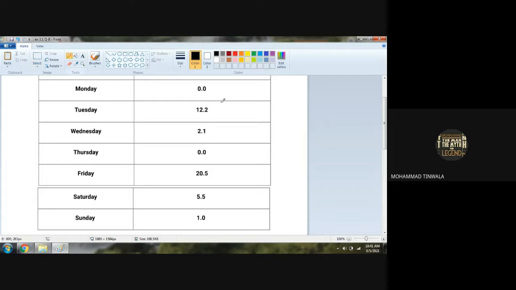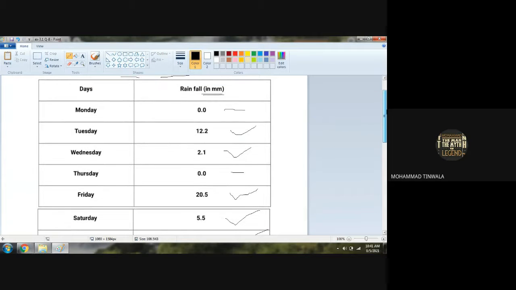Monday 0.0, that means no rainfall. Tuesday 12.2 millimeter. Wednesday 2.1 millimeter. Thursday again no rainfall, 0.0. Friday 20.5 millimeter. Then Saturday 5.5 and Sunday 1. Any doubt now? No. Have we tallied the data given in the table?